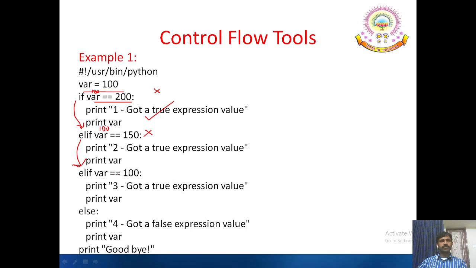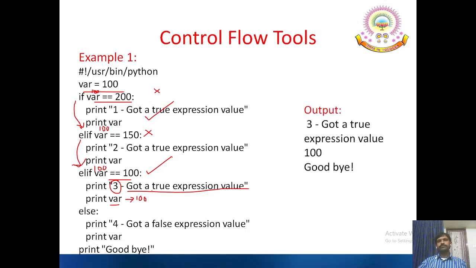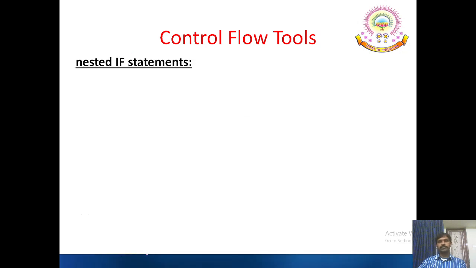Var equals 100, here the value of var is 100, 100 equal to 100 is true, so we get the output, got true expression value at third statement. Finally, the value of var, 100, is printed. See the output, 3 got a true expression. Finally, goodbye is the normal sequence of operations.